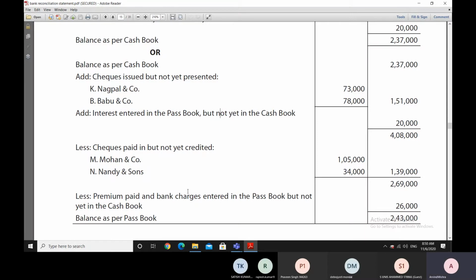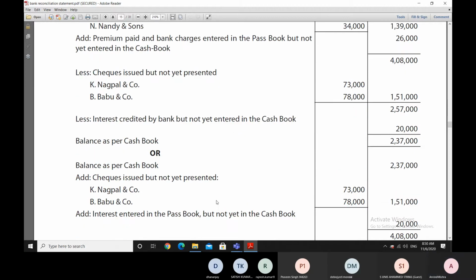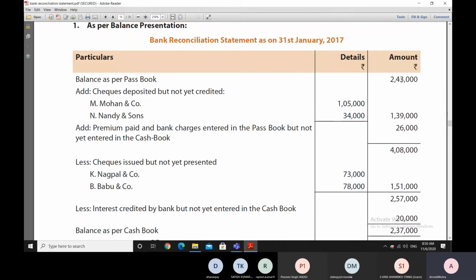And then of course there is some premium which is paid and the bank charges which were paid, and they were entered in the passbook. Therefore, since they are entered in the passbook, they had reduced the balance of the passbook, but the cash book balance had not been reduced, and therefore we'll be reducing this here to reach towards the bank passbook. We are reducing this 26,000 rupees, and finally we are arriving at 2,43,000 rupees, which is the balance as per passbook. Now this is a balance representation where finally in the final column we are giving the balance of that book.